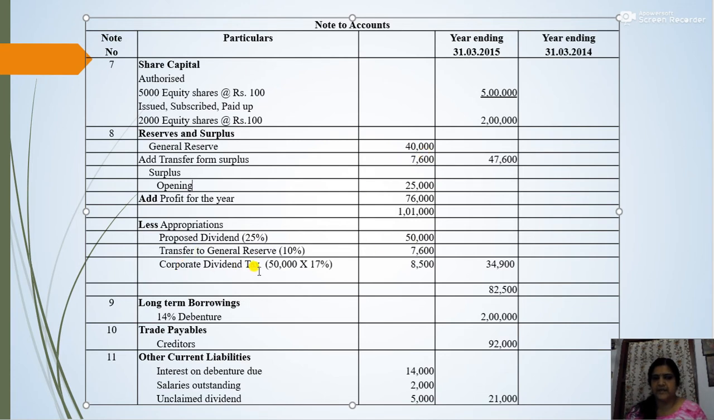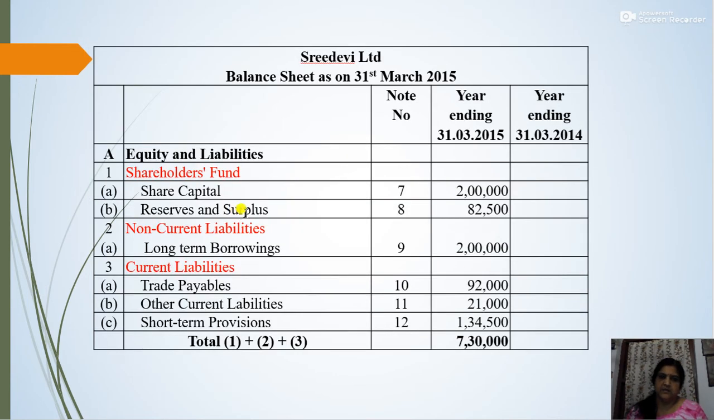Then corporate dividend tax, that is 17%. The rate of corporate dividend tax is always 17% and the proposed dividend is 50,000. So 50,000 into 17%, that is 8,500. So here the total amount coming under the head reserves and surplus will be 82,500. That is reserve 47,600 and the surplus 34,900. So the total comes to 82,500. Okay. So reserves and surplus 82,500.